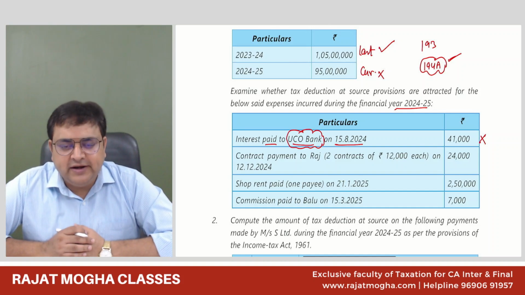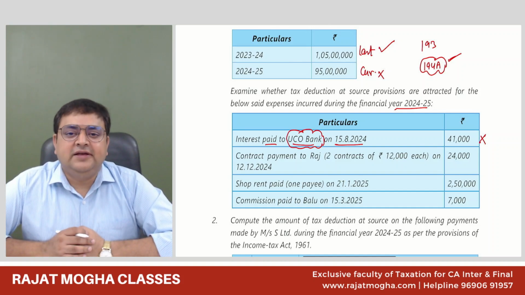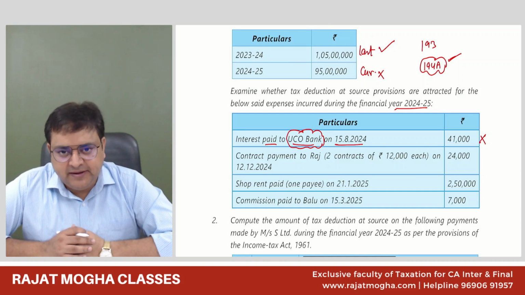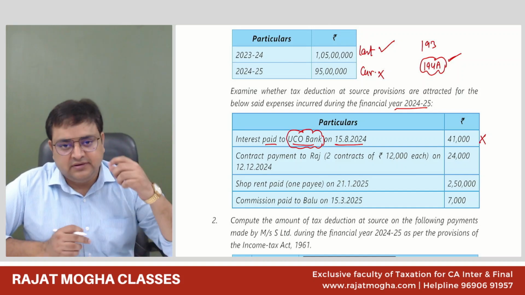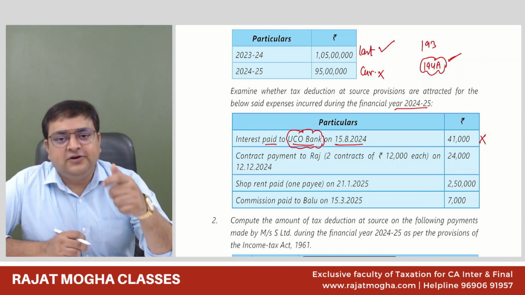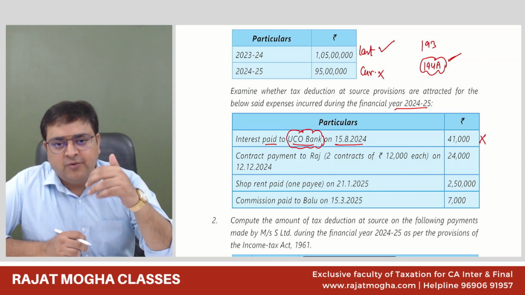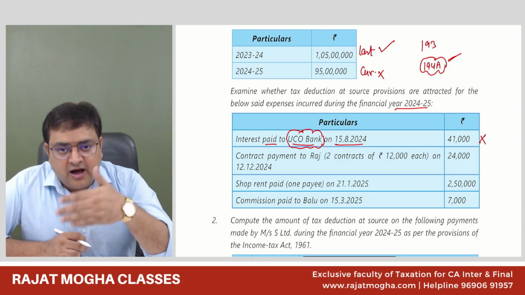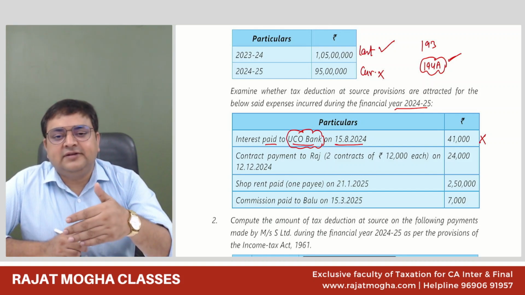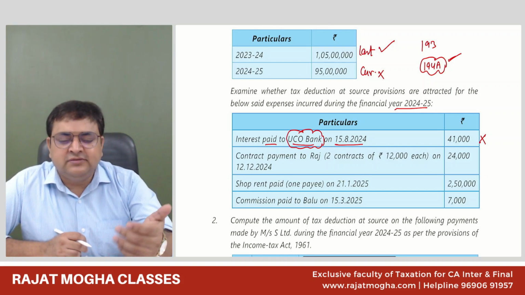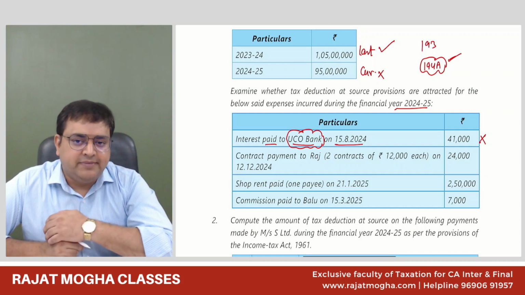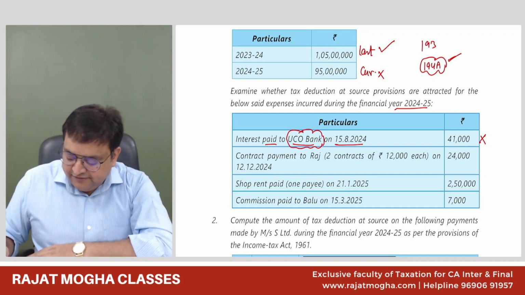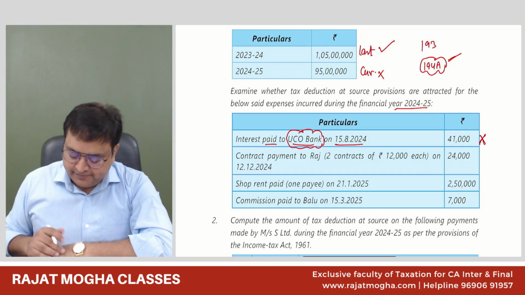So what do you need to write here? As per the TDS provisions, whenever interest is paid by an individual whose turnover is more than 1 crore rupees, they are required to deduct the TDS at a rate of 10% on the interest payment. However, if the interest is paid to a bank or financial institution, then TDS provisions will not be applicable. So in this case, we will not deduct the TDS.